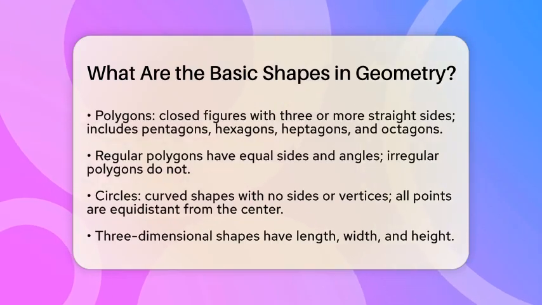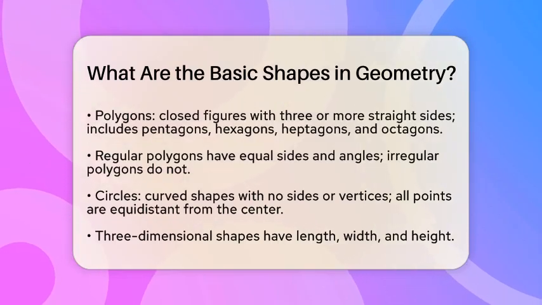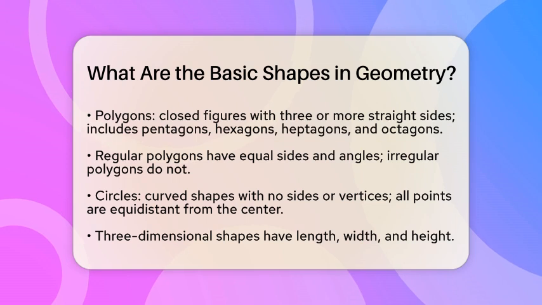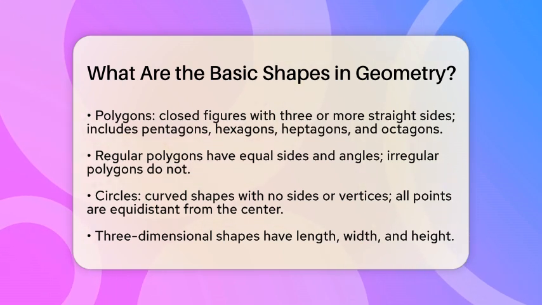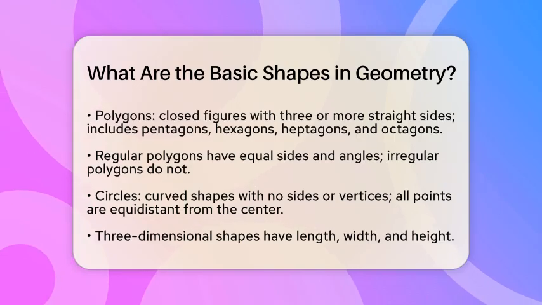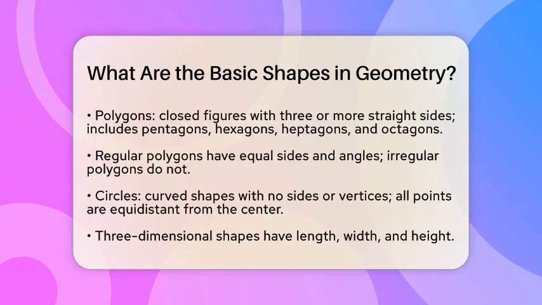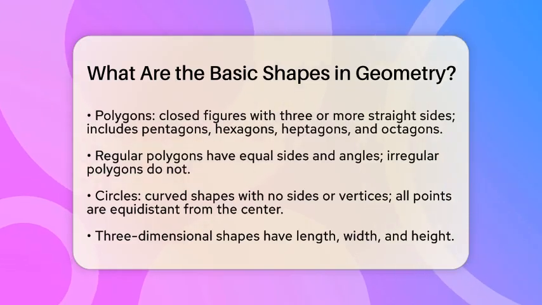Next, we have quadrilaterals, which are shapes with four sides. The square is a special type of quadrilateral with four equal sides and right angles. A rectangle also has four sides, but opposite sides are equal. The rhombus has four equal sides too, but the angles are not necessarily right angles.